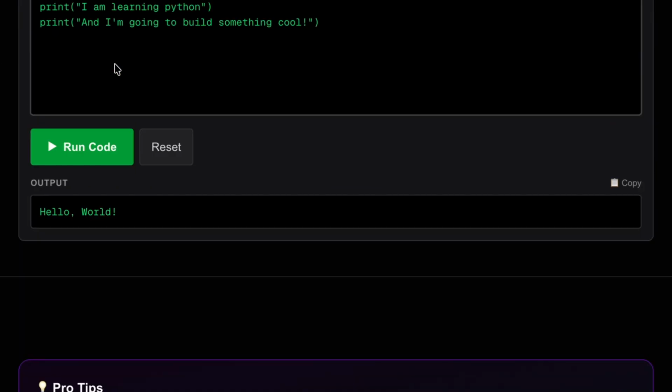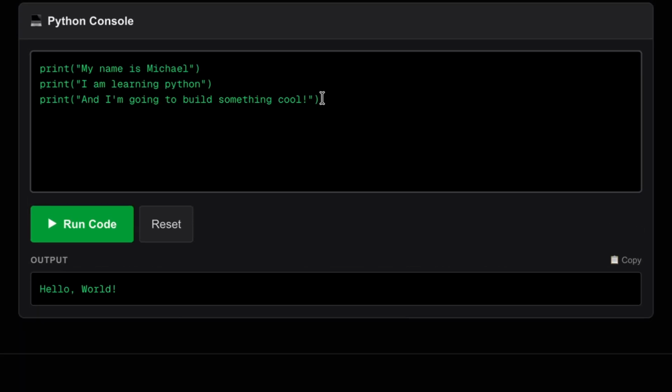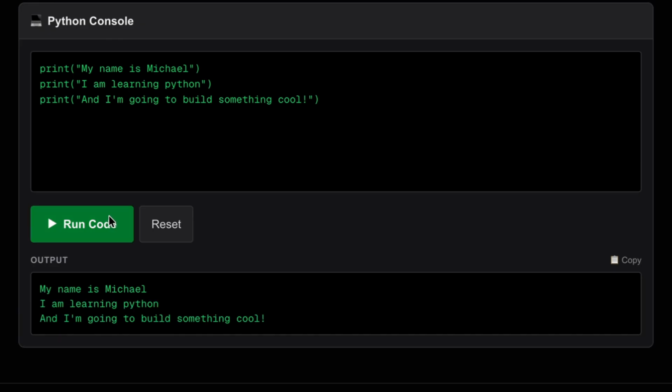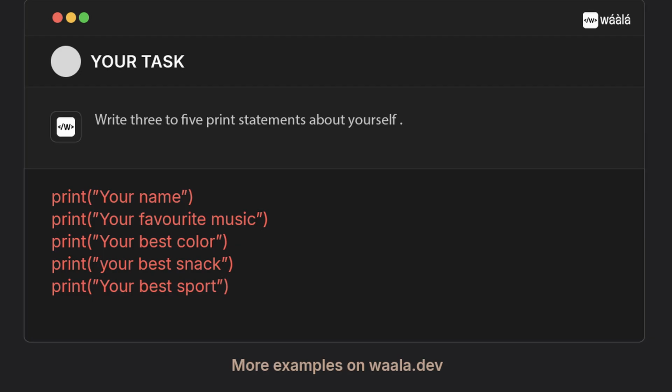My name is, I'm learning Python, and I'm going to build something cool. Then run your code. Fantastic. Here is your task. Write 3 to 5 print statements about yourself, your name, favorite music, favorite game, whatever you like. Make Python tell your story.